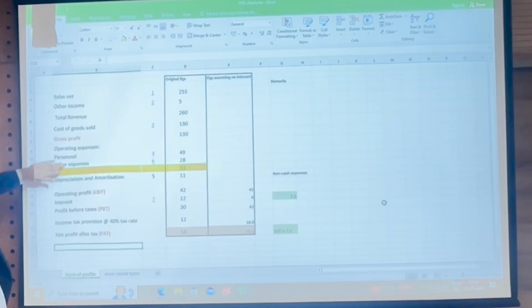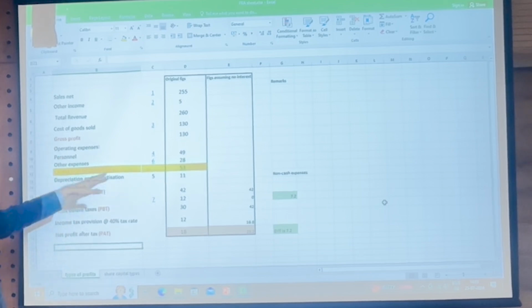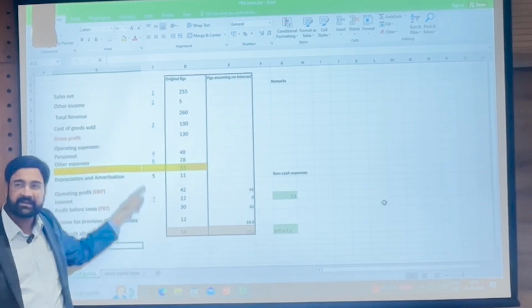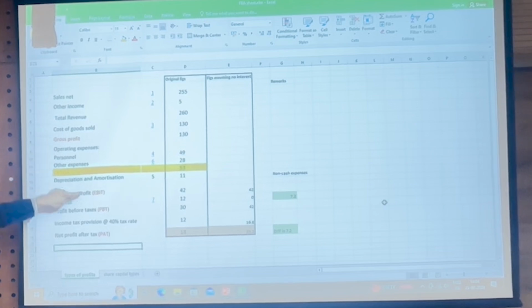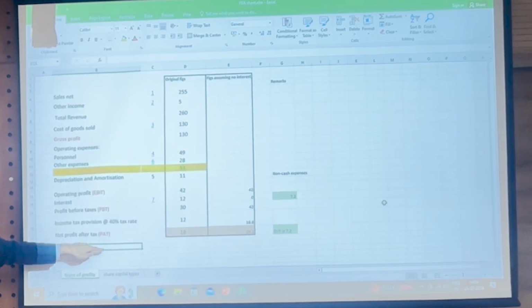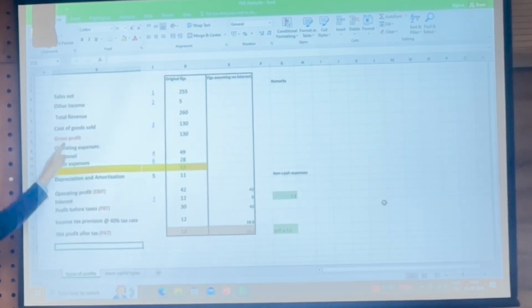Therefore, all cash expenses on this side, then we arrive at EBITDA, then we subtract depreciation and amortization, then we arrive at EBIT, then we subtract interest, we arrive at PBT, then we subtract tax, we arrive at PAT. This is what we are trying to say. Are we all clear on this part? And this is anyways the same figure as that, and these are the schedule numbers. So it's exactly the same thing, but in an Excel you can see that, okay, there's one more concept called EBITDA, and all the profit figures, usually profit is shown in green, but I have shown in red just so that it can be seen better.